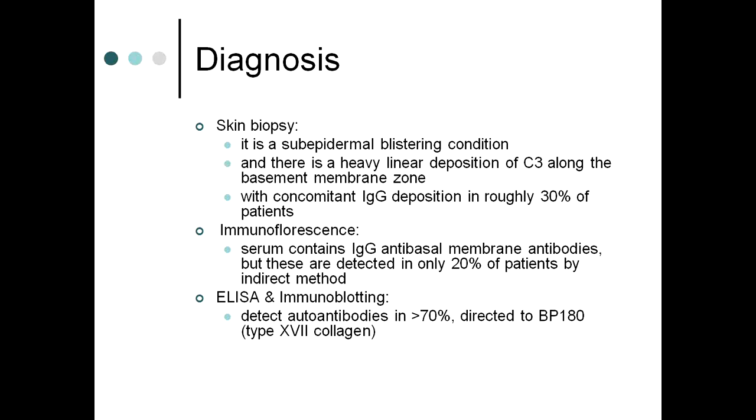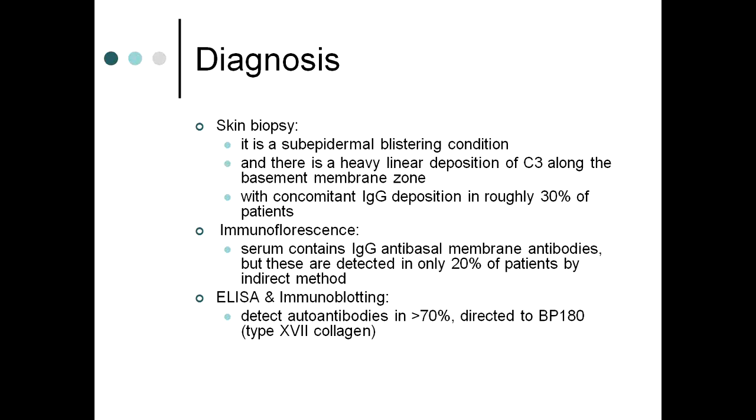Skin biopsy: it is a subepidermal blistering condition, which is why there is tense bullae formation, and there is a heavy linear deposition of C3 along the basement membrane zone. Sometimes IgG deposition is present in roughly 30% of the patients. So the difference between bullous pemphigoid and pemphigoid gestationis biopsy is that in bullous pemphigoid IgG deposition is always present with or without C3 along the basement membrane zone, whereas in this C3 is always present. Sometimes IgG may also be present.